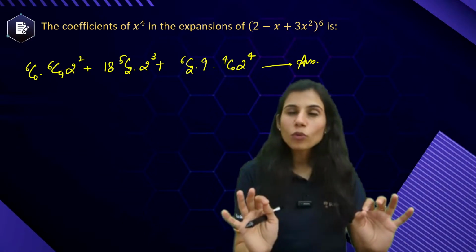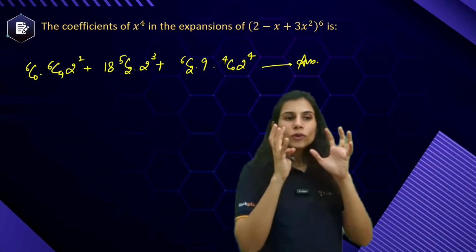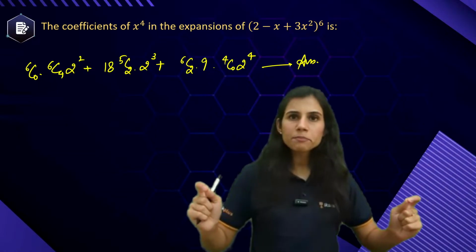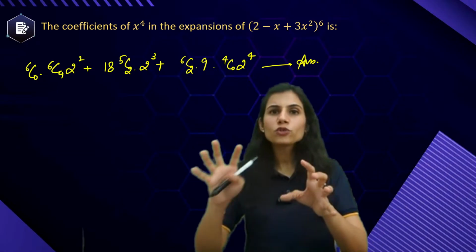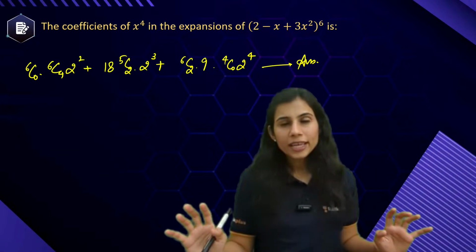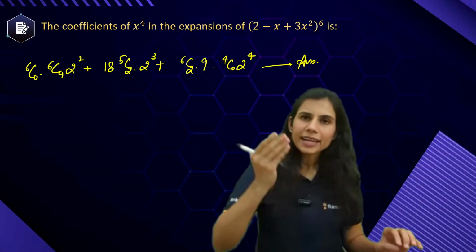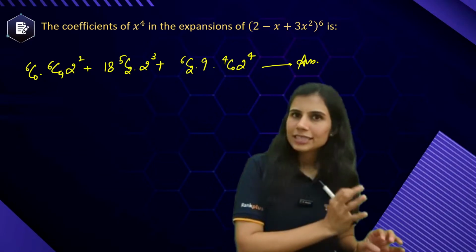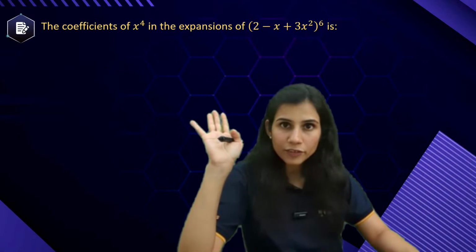But in the case of binomial, what is the profit? Number one, you are super comfortable, you spent tons of time with it. Number two, you are able to see all the terms in the expansion because you know what the terms look like in a binomial expansion. It is super simple for you to expand it, no? And once you're able to see the terms, then figuring out what gets multiplied to what to give you my desired outcome is very simple, very easy, something you're super comfortable with. So always remember, if possible, don't go for multinomial, go for binomial. Break it up into 2 binomials or 3 binomials, sum of 3 binomials, product of 2 binomials, whatever. But if this is not happening, then of course go ahead and do questions with the multinomial approach. I've shared both of them with you.